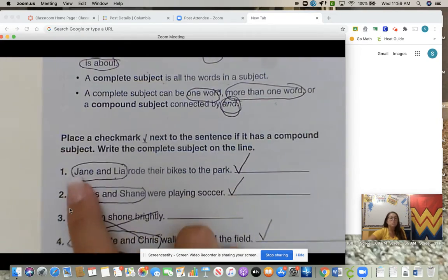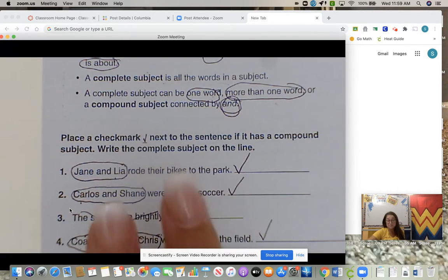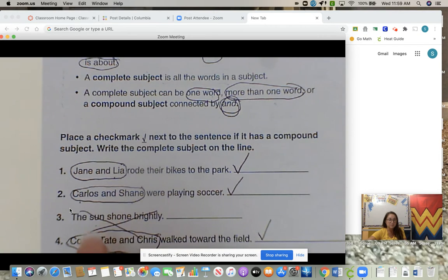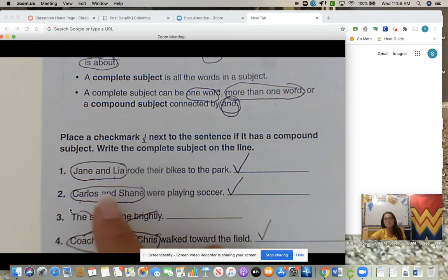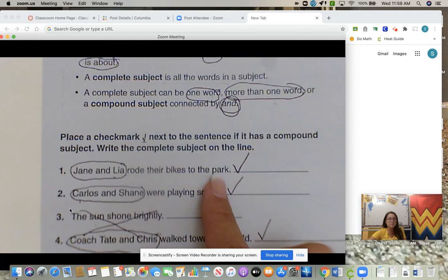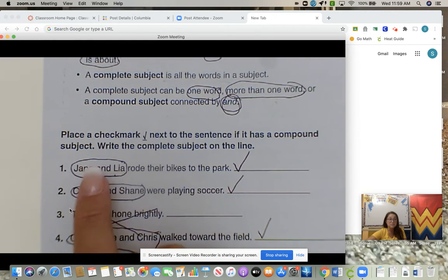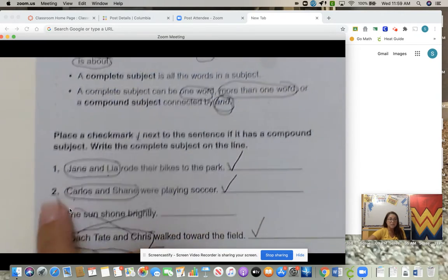So we're working on compound subjects. And that is if "and" connects two subjects. So you're going to place a check mark next to a sentence if it has a compound subject. And then it does say write the complete subject on the line, but I just want you to circle it. So number 1, Jane and Leah rode their bikes to the park. Jane and Leah are the compound subjects because look, it's connected by "and". So we check it off and we circle it.